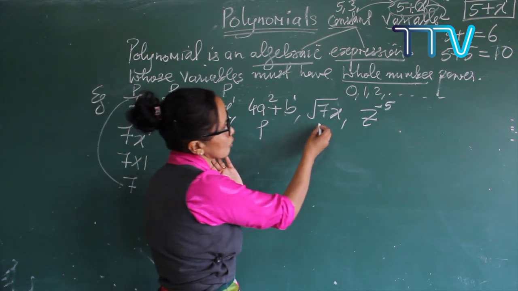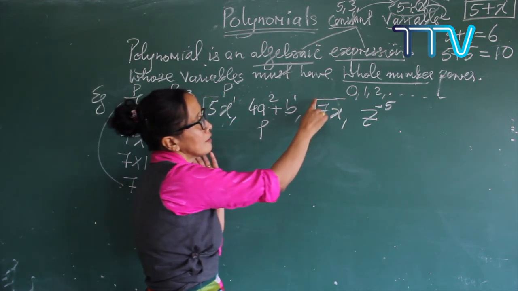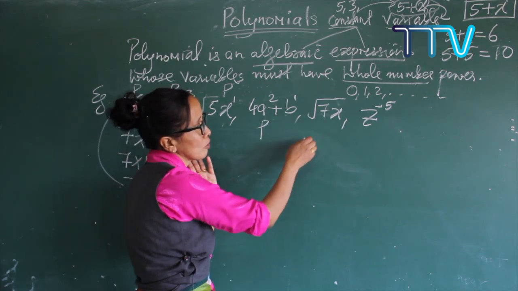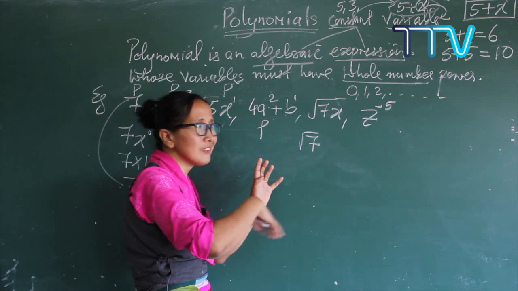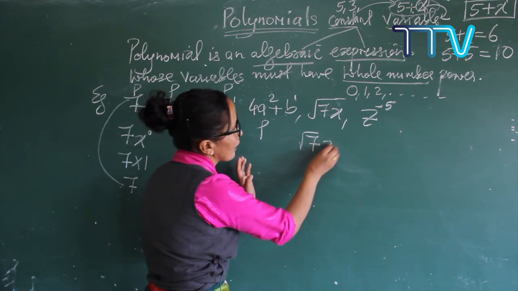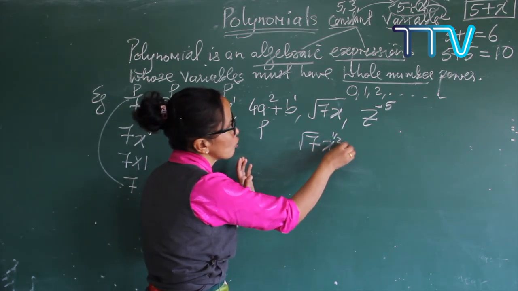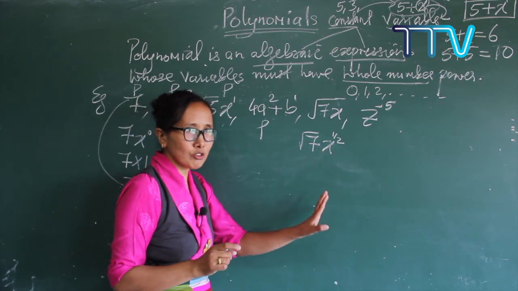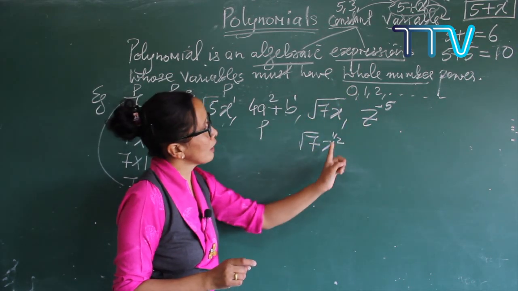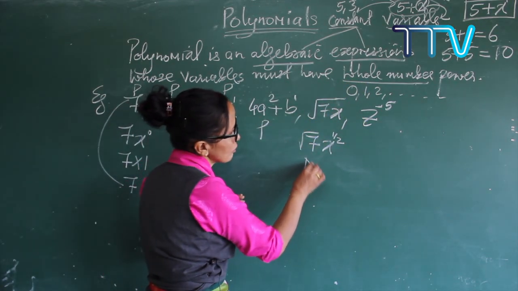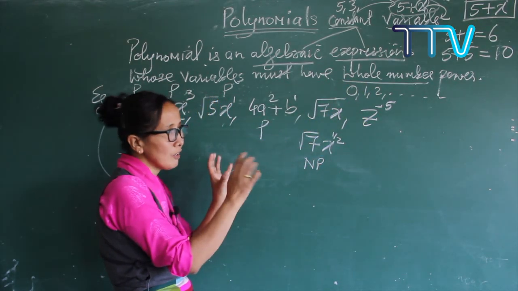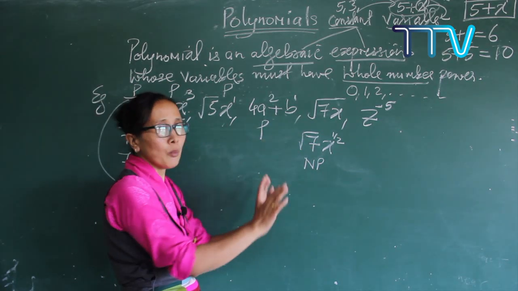Now let me check here, square root. This root belongs to both the numbers. So root 7x. If you convert this into exponential form, you can write it this way: x is to power 1 upon 2. 1 upon 2 is a fraction. Is it a whole number? No. If it is not a whole number, what? It is not a polynomial. So this is not a polynomial. You can identify it easily by looking at your variable power.